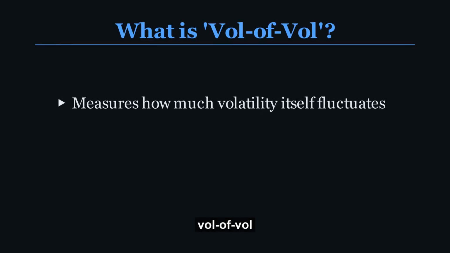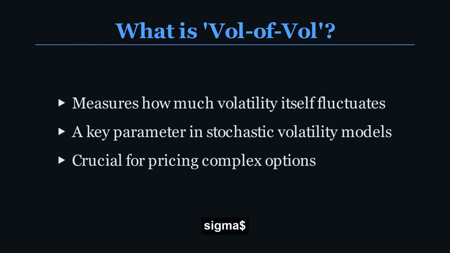So, what does this vol parameter, $\sigma$, actually mean? Imagine the market's mood. Sometimes it's calm, sometimes it's frantic. Volatility measures how frantic it is. But the volatility of volatility measures how quickly that mood can swing from calm to frantic, or vice versa. It's the mood swinginess of the market's mood. A high vol means the market's expected level of future uncertainty is itself highly uncertain.